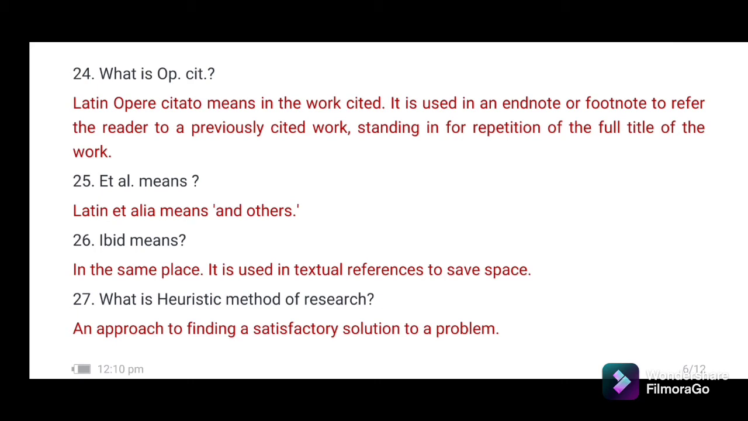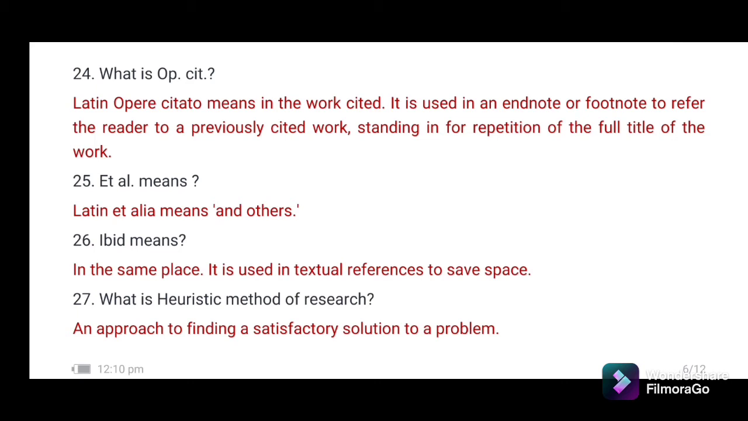25. Et al. Latin et alia means and others. We see this term often in books or in research papers, in citations where there are multiple authors. So we'll just give the name of the first author and then we write et al. 26. Ibid means in the same place. It is used in textual references to save space.